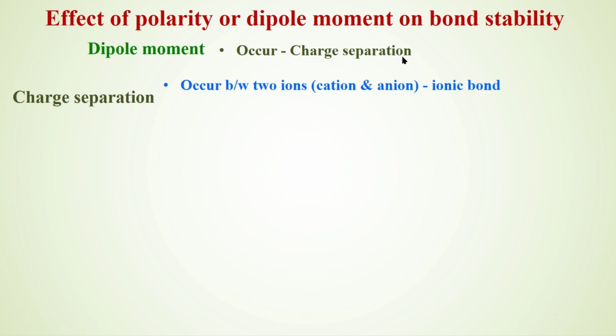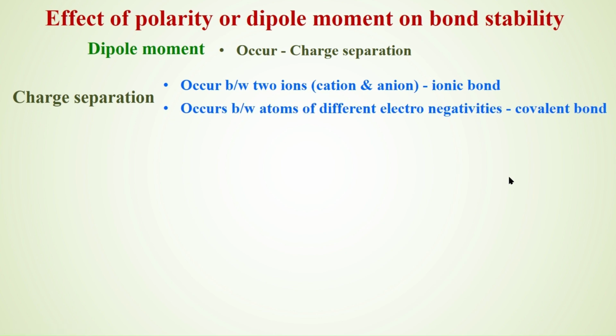This charge separation occurs when there are two ions, one may be a cation, another an anion. In ionic bonds, the charge separation possibility is there. The charge separation possibility is also there when the electrons are shared between two atoms of different electronegativities in a covalent bond.